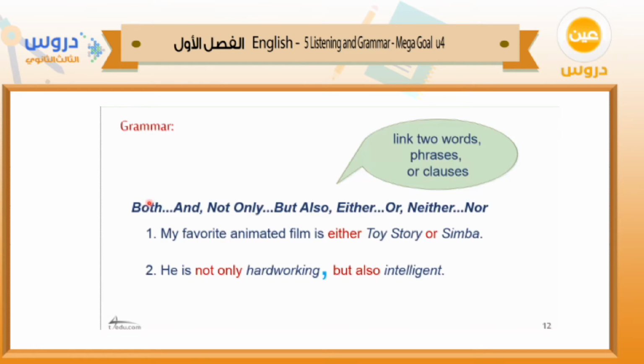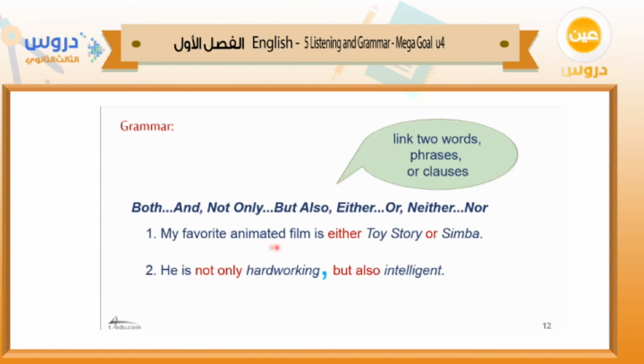Paired means two. In the same sentence, we have two conjunctions that go together: both and, not only but also, either or, neither nor.